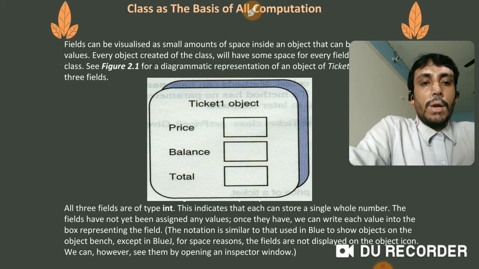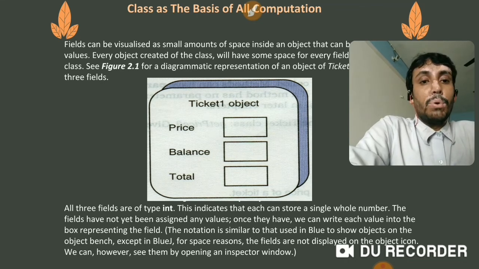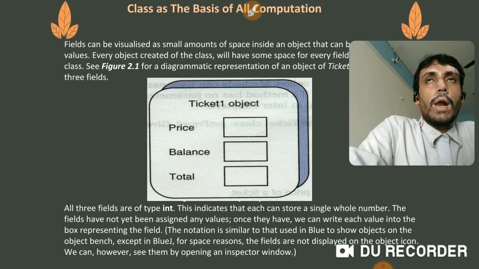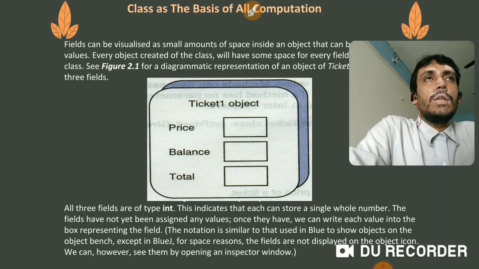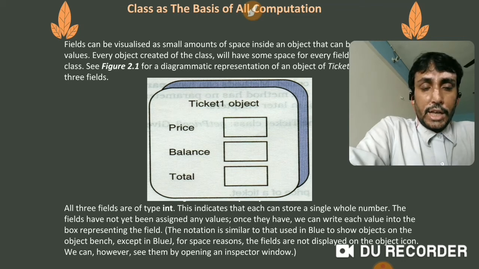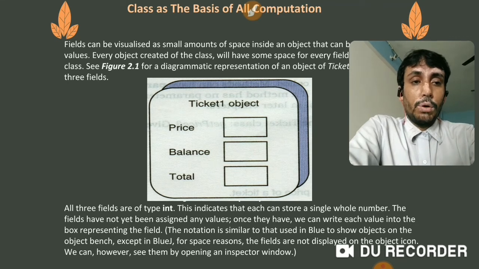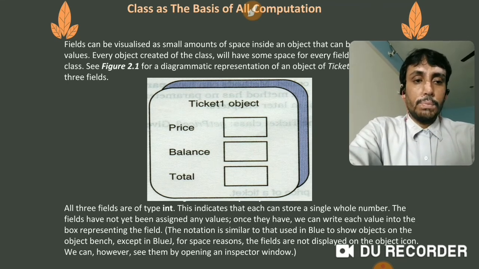The notation is similar to that used in BlueJ to show objects on the object bench, except that in BlueJ the fields are not displayed on the object icon. We can, however, see them by opening an inspector window. So generally it will look like this, but whenever we do programming we are not viewing the spaces like this, but we can check them in the inspector window if we want to.